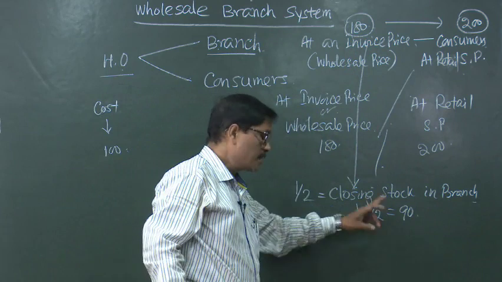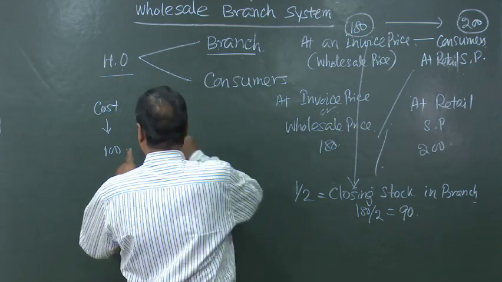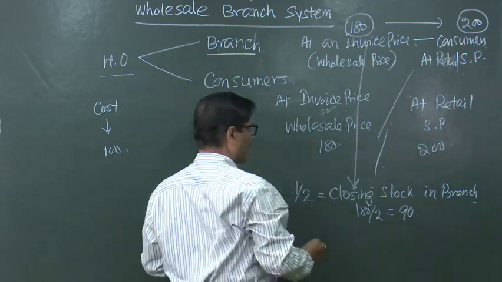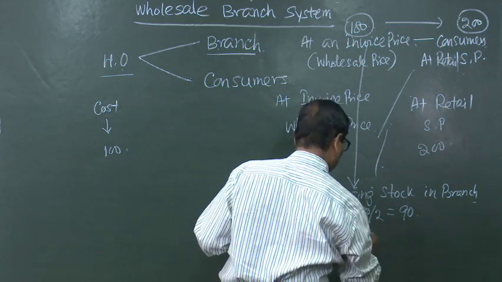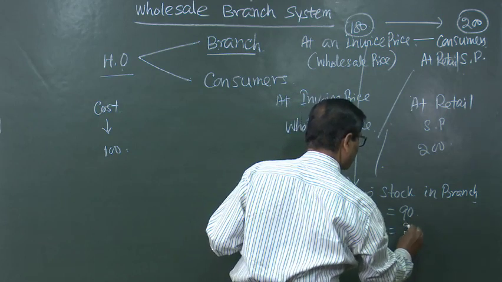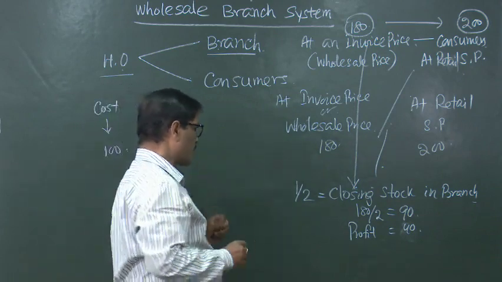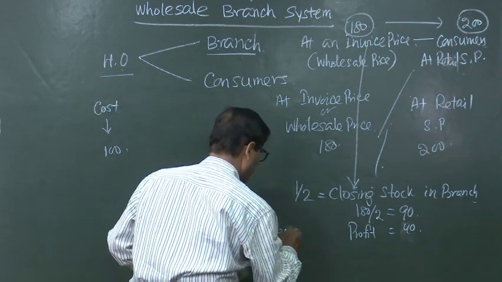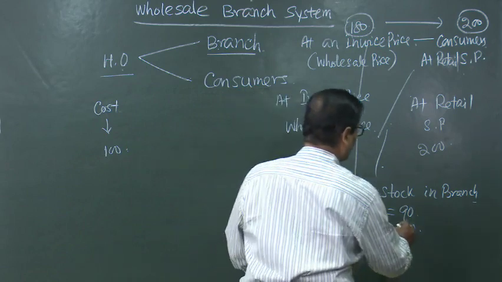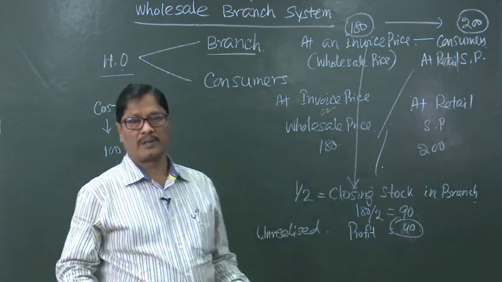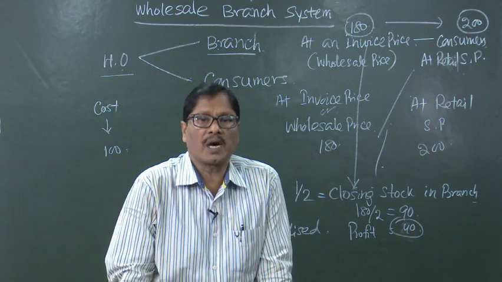But in 90 rupees there is some profit which has been charged by the head office. What is the profit? If on 100, 80 rupees is profit, half of it will be 40 rupees profit. This profit is unrealized profit. So, this unrealized profit of 40 rupees has got to be reduced through a closing stock reserve account.